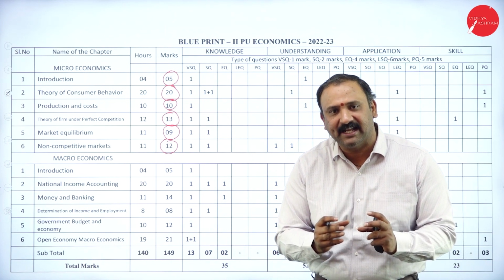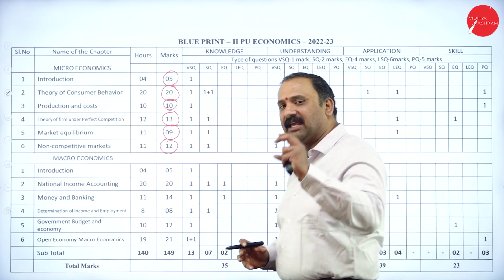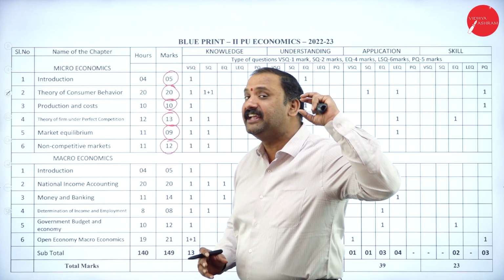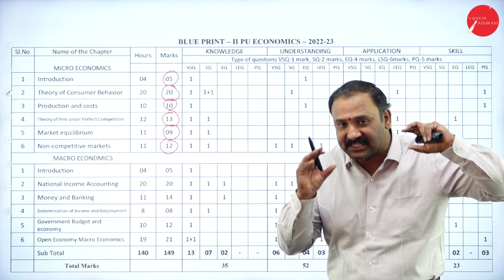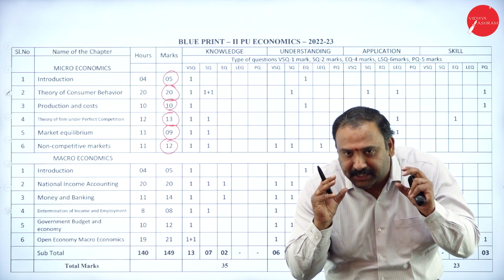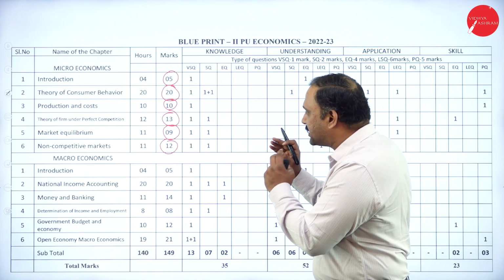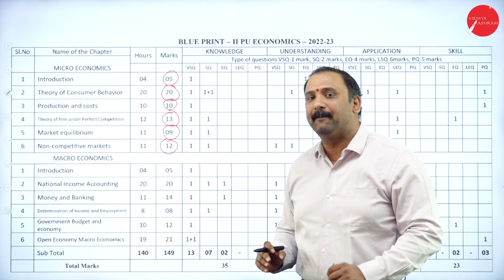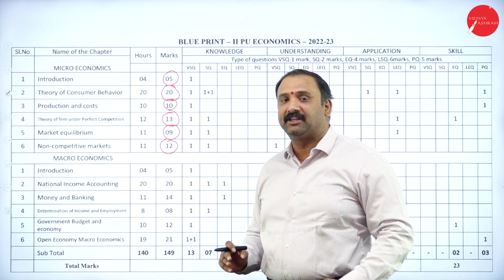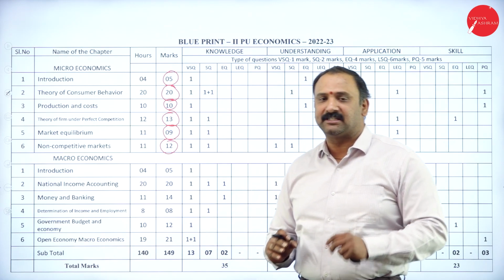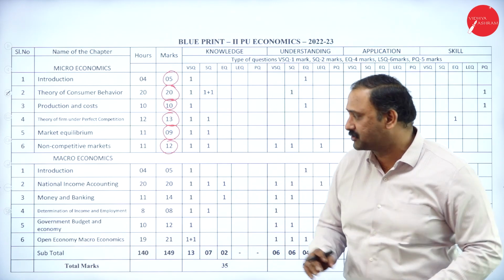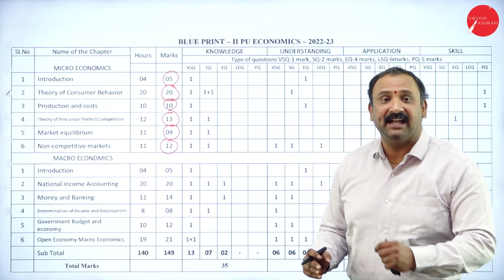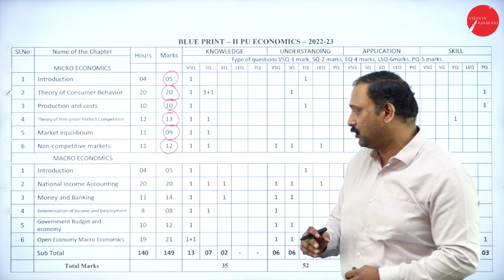So you can see that the weightage given for microeconomics is 69 marks. So if you have studied those 6 chapters alone, you can be rest assured that 69 marks is going to come in the paper, out of which even if you make choices, you will definitely pass, scoring at least 40 or 45 marks. So no need to worry here. Just the micro can make you pass, and definitely it can get you good marks also.